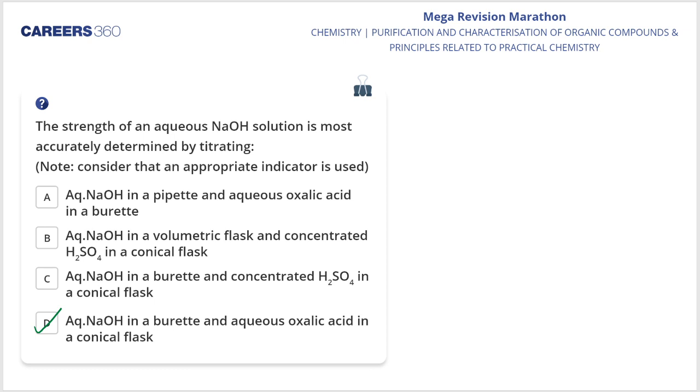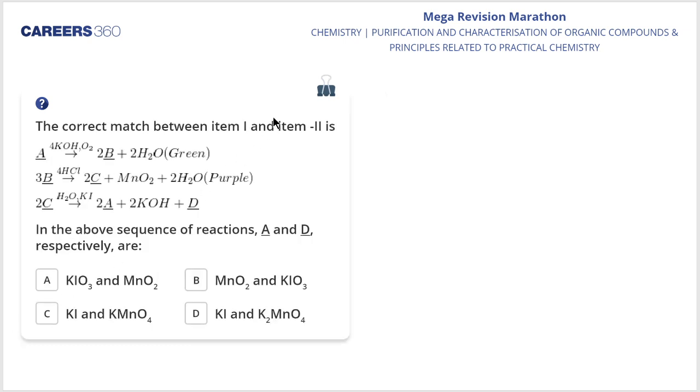And here goes the second last question of the session. Let me know the answer of this particular question now. Okay, it's not the second last, it's now the last question of the session. Here goes the last question of this particular session. I want the answer from all of you. The correct match between item 1 and item 2 is?